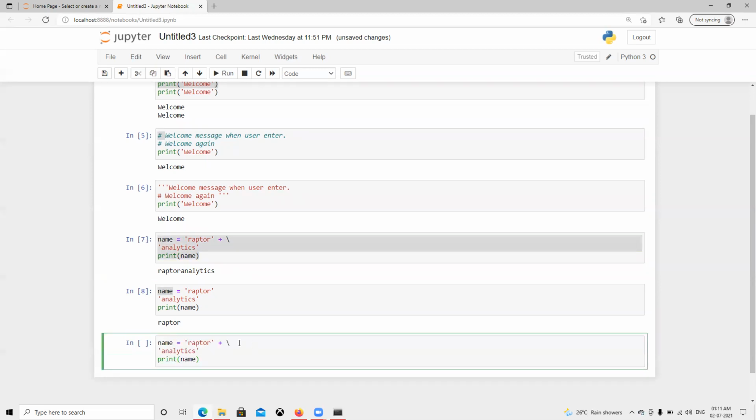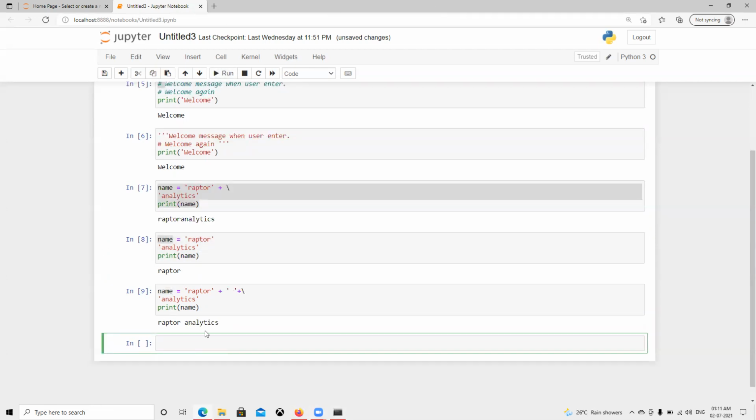Now we need that space, and this one is going to be considered for the next line, so we have to put something before this. I put some extra space, and then if I do plus and run it, see, now we got some extra space in between, and it's printing with that space. That's how we need to print it.